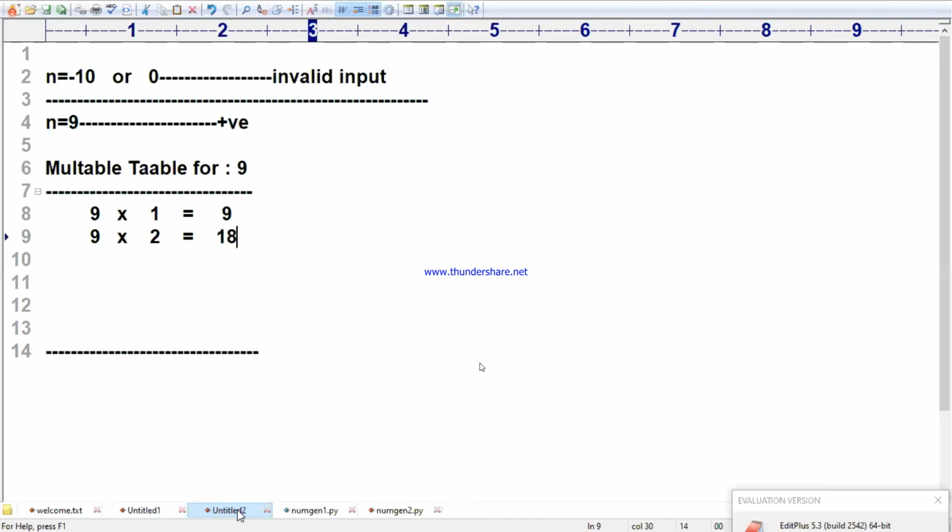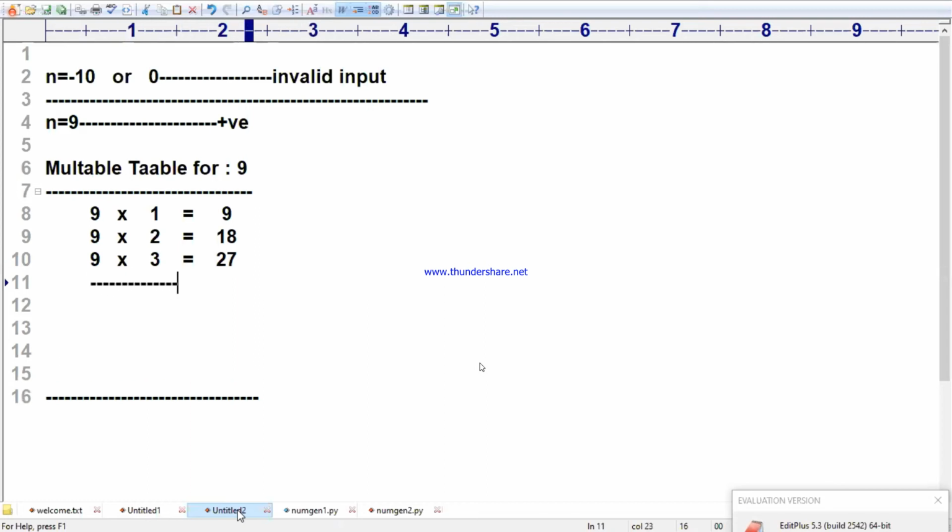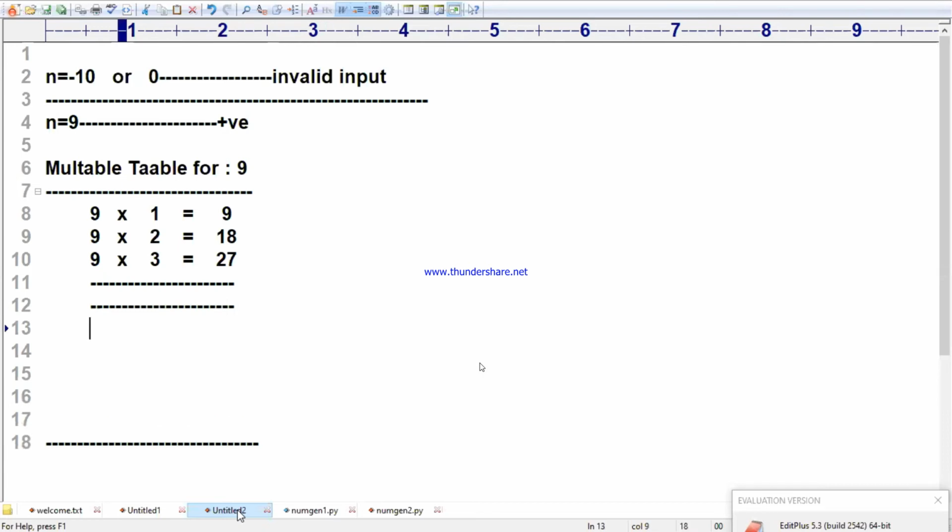I want to print the product. Next, 9 into 3 is equal to 27. Like that, I will go on writing it. 9 into 10 is equal to 90.